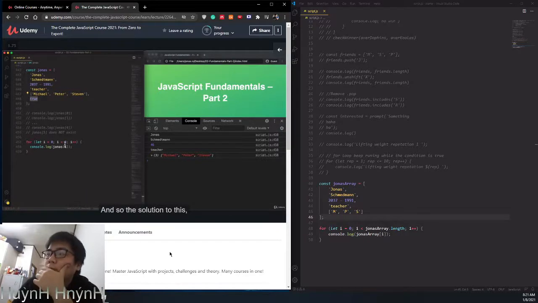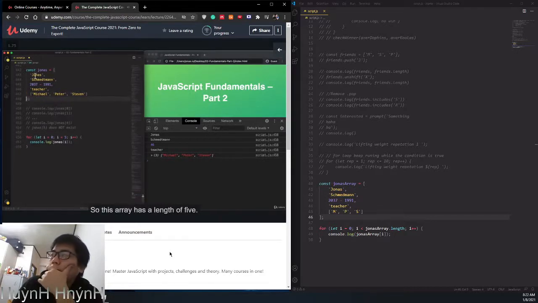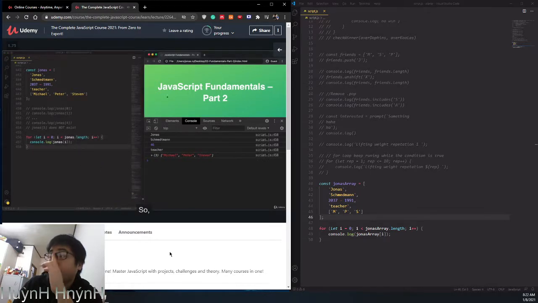And so the solution to this is to not hard-code the value here, but to compute this value. So basically to get it from JavaScript itself. And how can we get this number? Well, actually this 5 is simply the length of the array, right? Not of this one anymore, but of the original one. So this array has a length of 5. And so 5 is exactly the number that we put here. And so we can simply replace the hard-coded value with a dynamically calculated one. And that's jonas.length. Remember? So let's try that.